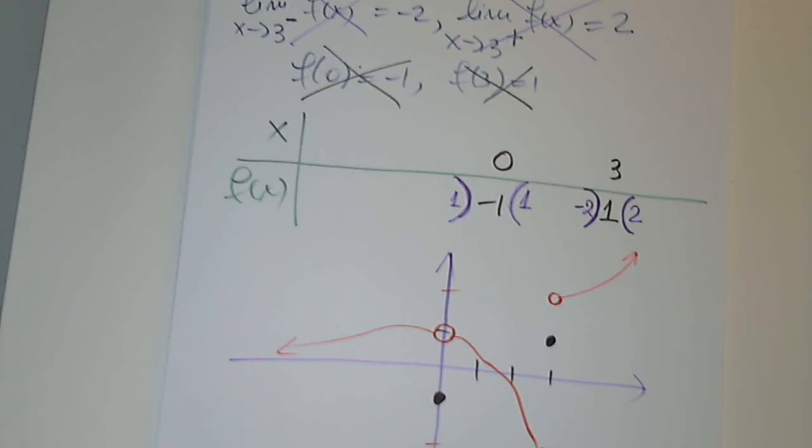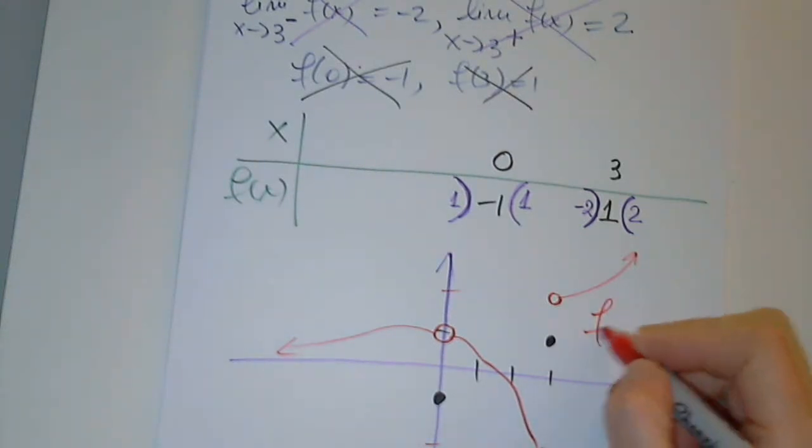Let's make sure that we put in all the conditions that were given to us. So the limit from the left is 1. The limit from the right is 1. At 0, -1. The limit from the left is -2. The limit from the right is 2. And f of 3 is 1. So this is what I came up with.